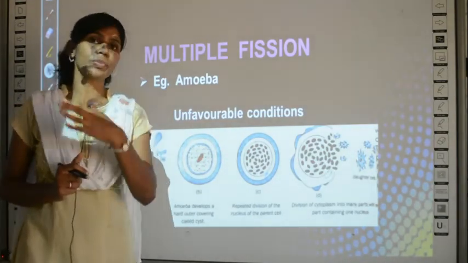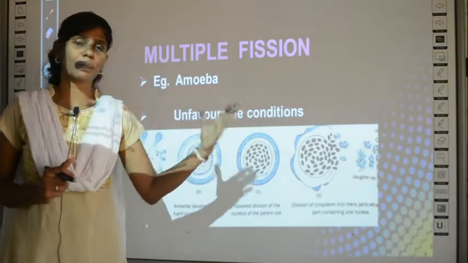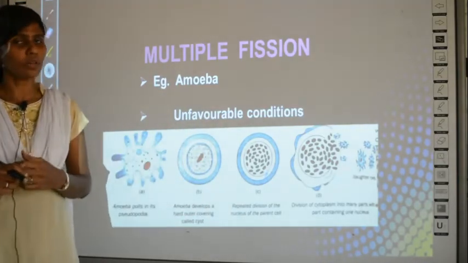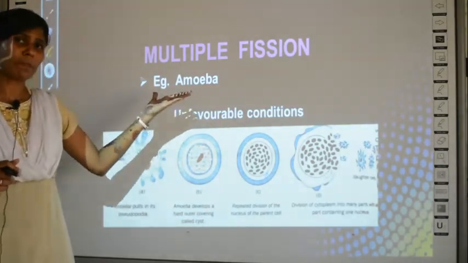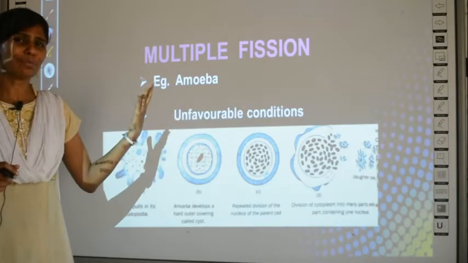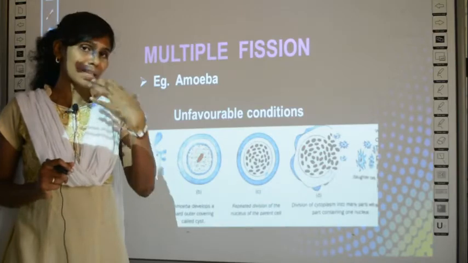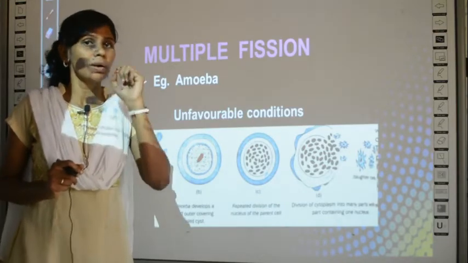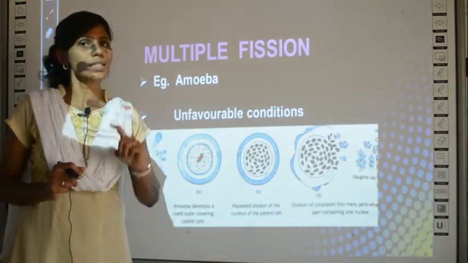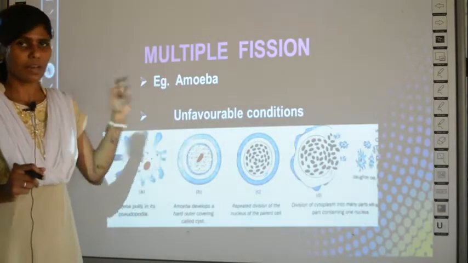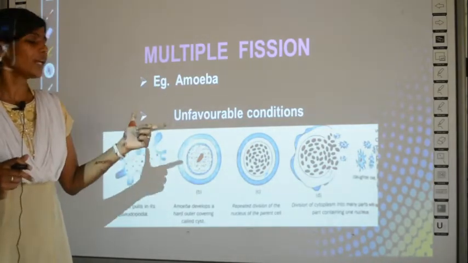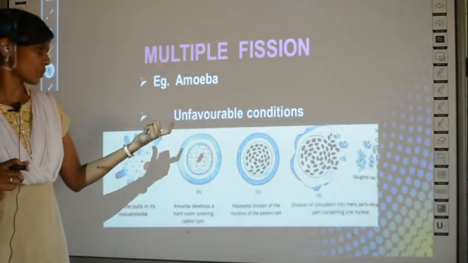I told you amoeba undergoes asexual reproduction by binary fission, no? Then how is multiple fission in amoeba? When will it opt for binary fission? When will it opt for multiple fission? I told you only during favorable conditions binary fission will happen in amoeba. But during unfavorable conditions, what does this mean?